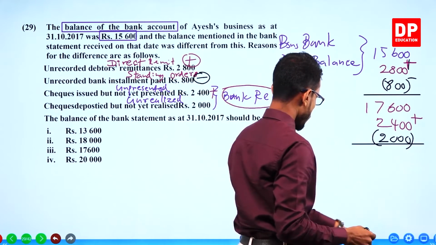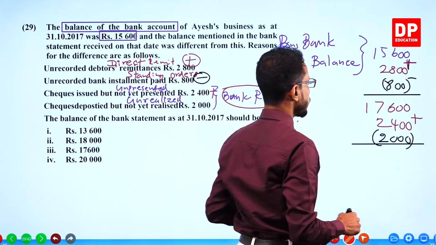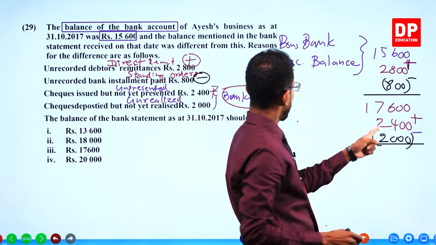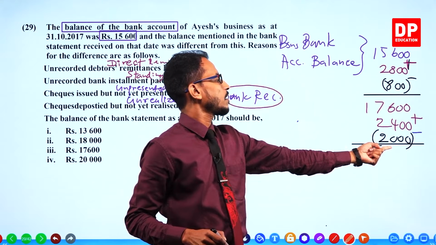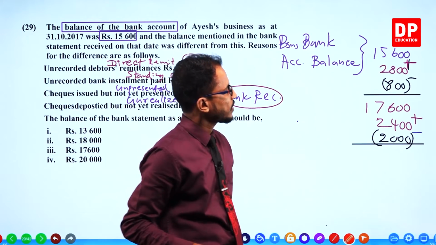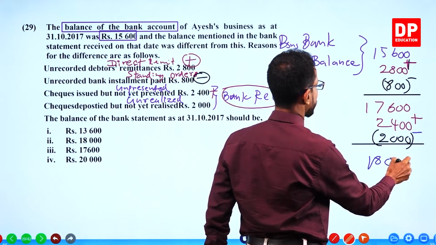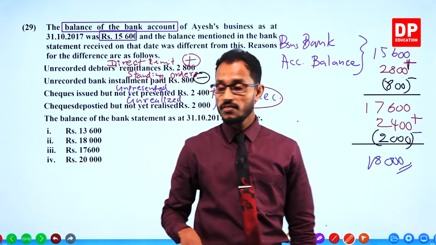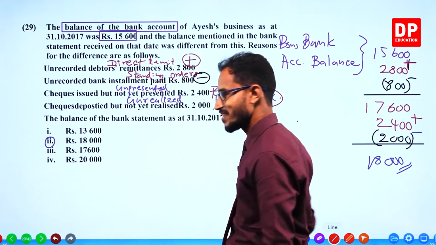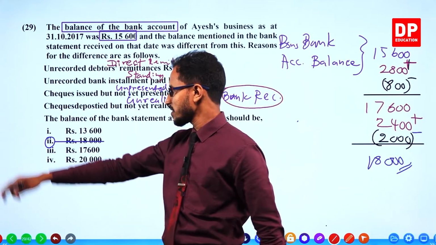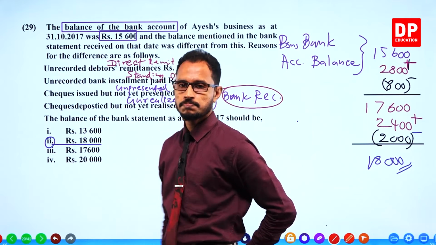Now we are going to get the bank statement balance. 17,600 plus 2,400 minus 2,000. That is 18,000. Check whether we have the answer. It is there, 18,000. Don't cut the answer, underline. Done.